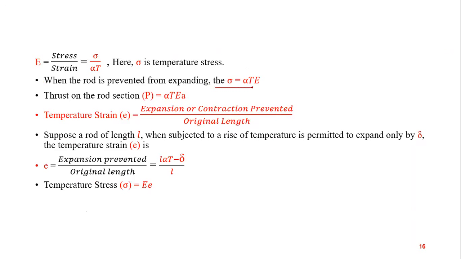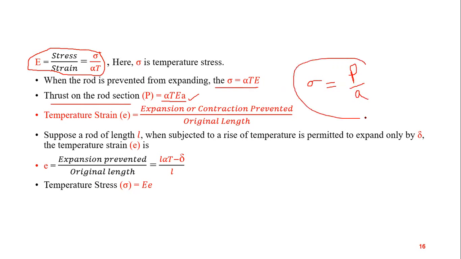a temperature stress will be developed, and that will be equal to alpha TE from this relation. Sigma is alpha TE. And what will be the load? Thrust is alpha TE into A, area of cross section. Okay, same as sigma is P upon A. So this.